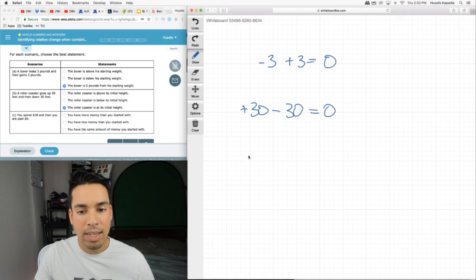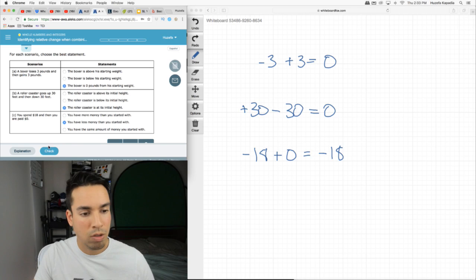You spend $18, so we're losing 18, and then you are paid nothing. So we're at negative 18. We're at a negative value, which means you have less money than you started with because we've lost money.